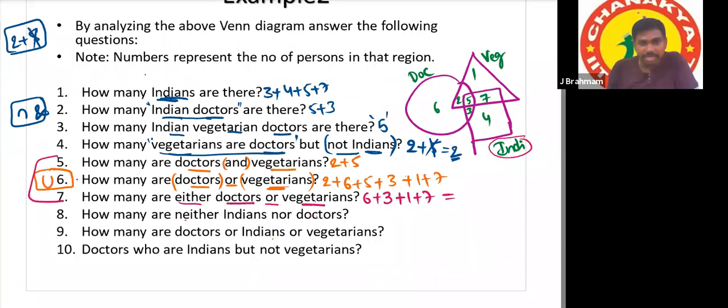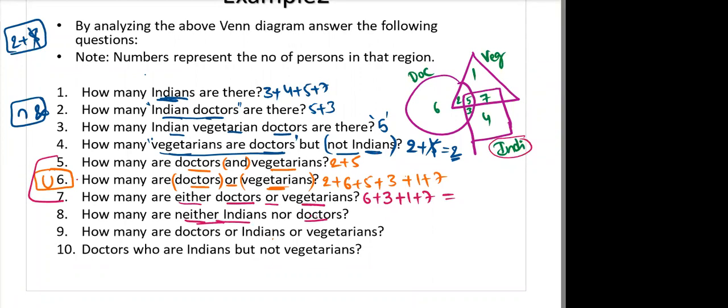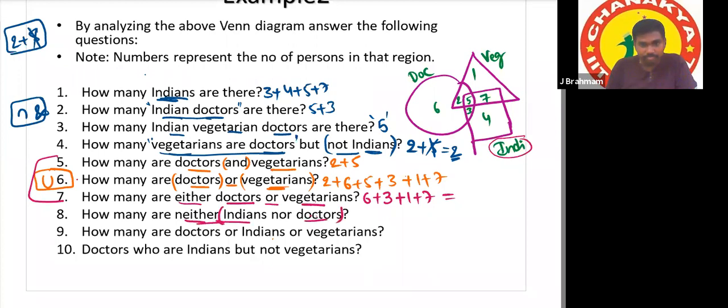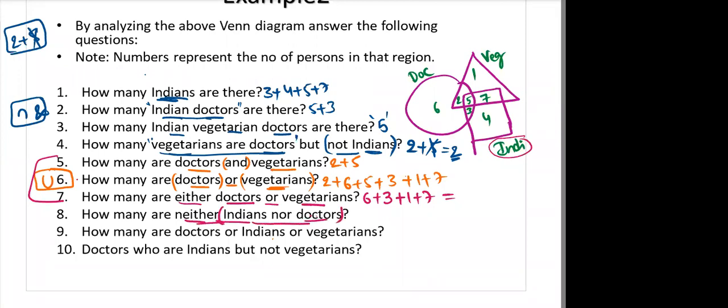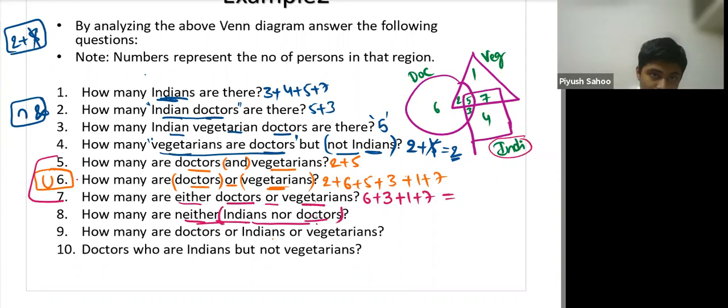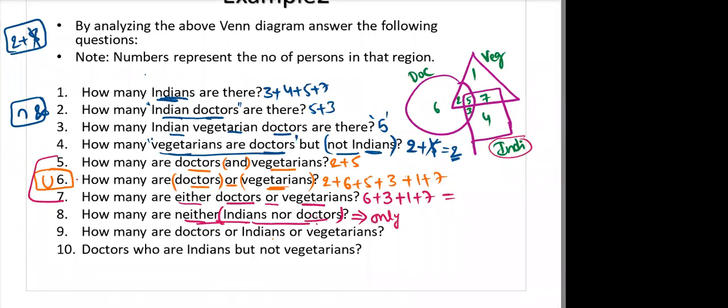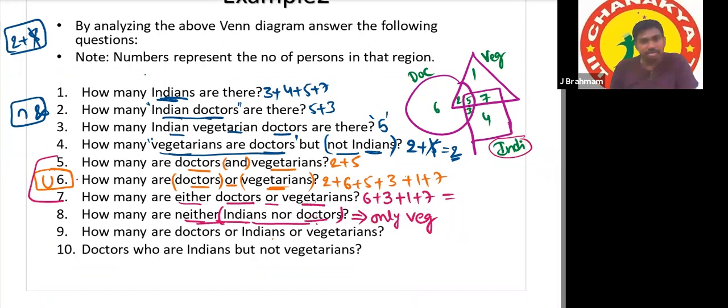Eighth question: how many neither Indians nor doctors? What about neither nor? It means none of the above criteria, none of these two. The person should not belong to Indians and doctors. So only one. The same question can be written as only vegetarian. Only vegetarian and neither Indians nor doctors, both are the same. That is nothing but one.